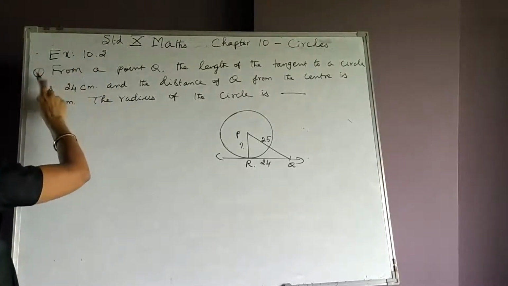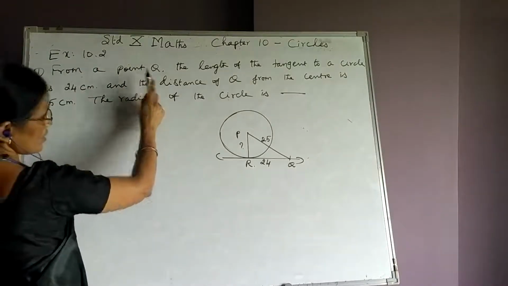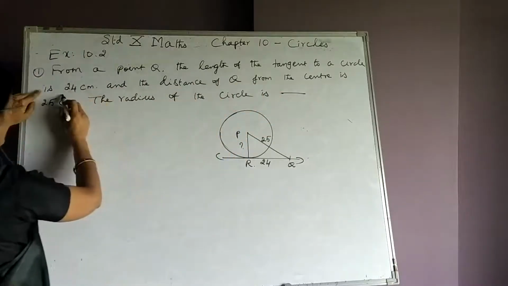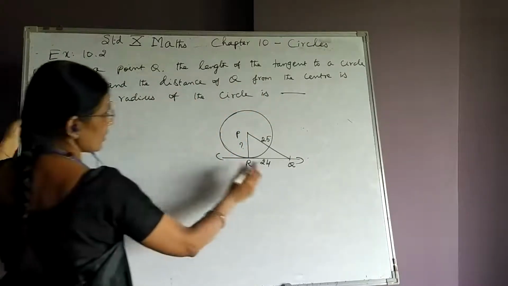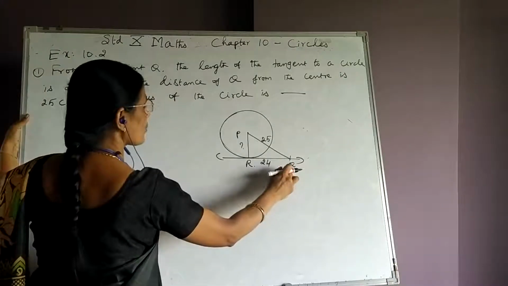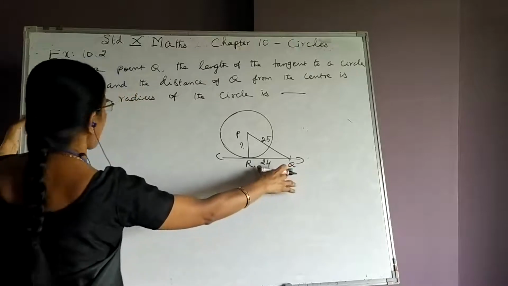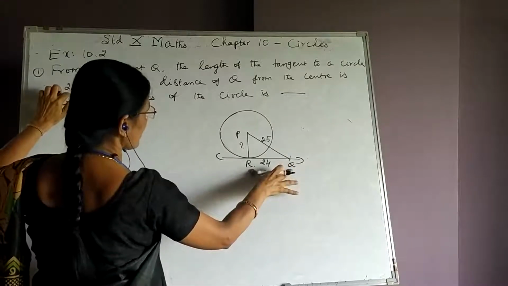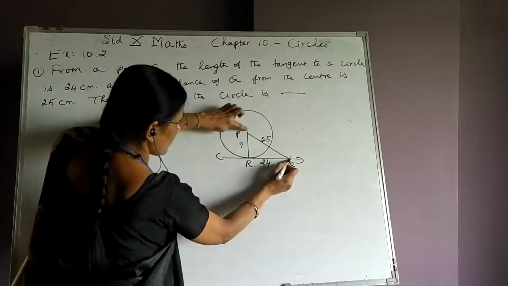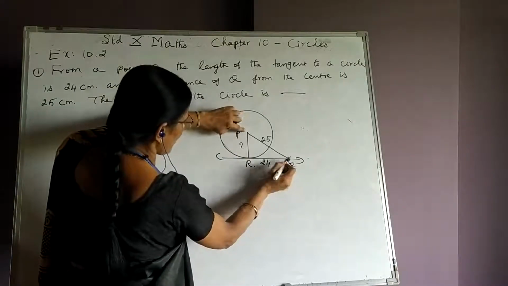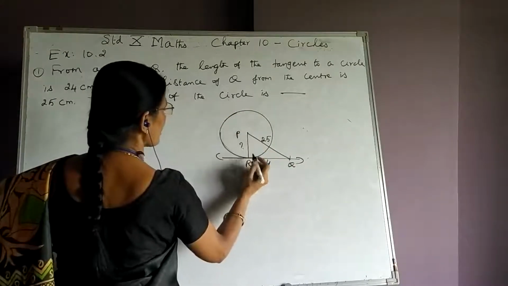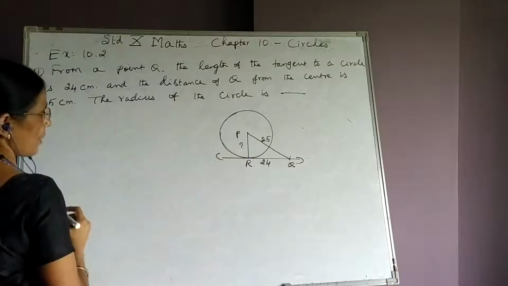Exercise 10.2, first question. From a point Q, the length of the tangent to a circle is 24 centimeters. We know from Q the tangent is drawn, so the length of the tangent is given as 24 centimeters. The distance of Q from the center P is given as 25. The question is to find the radius of the circle. PR we are asked.